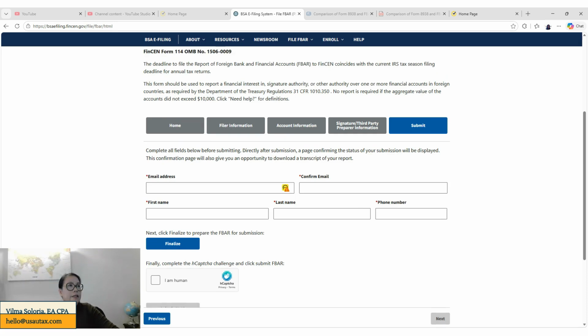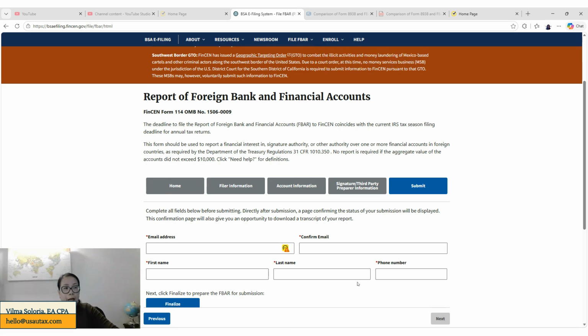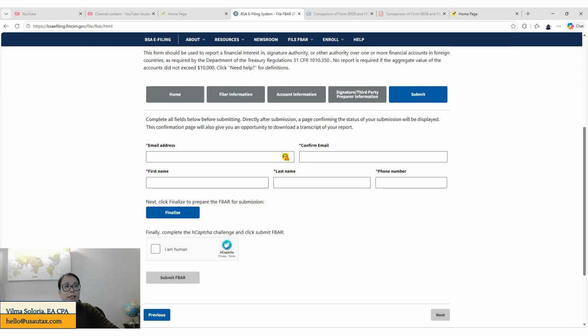And then this is where the submit is. You're going to put your email address, confirm your email, and put your first name, last name, and phone number. Remember, the filer information here must match the information you entered earlier. Then click finalize the FBAR. And you need to make sure that you tick the I am human box here before it allows you to submit your foreign bank account report.